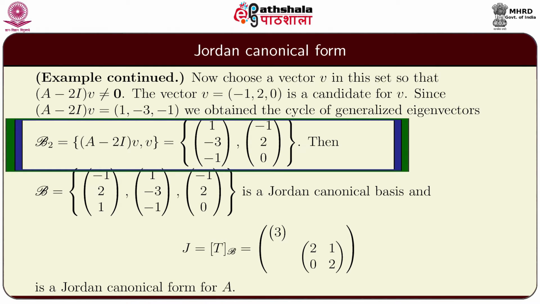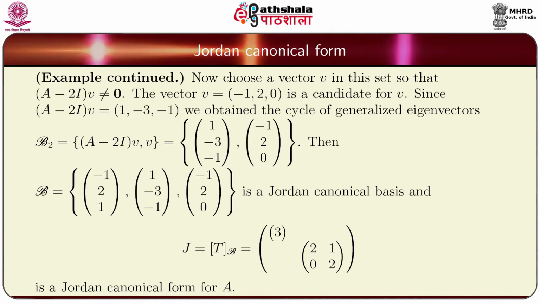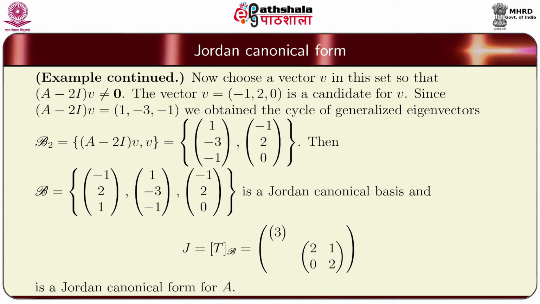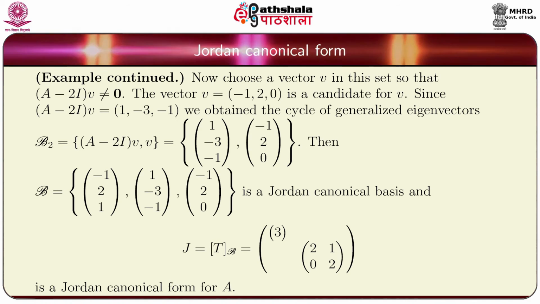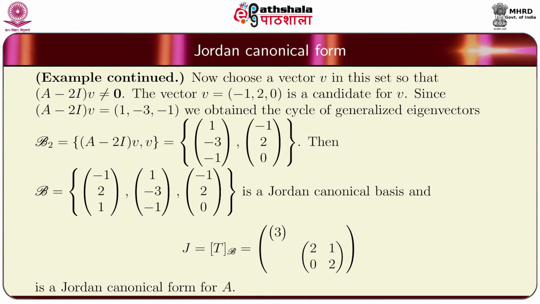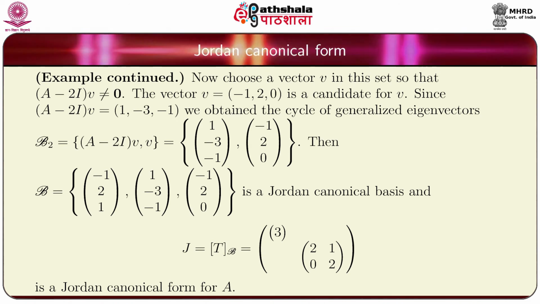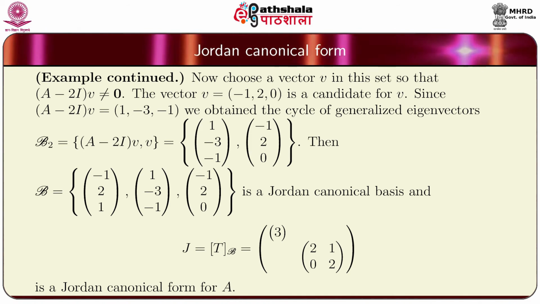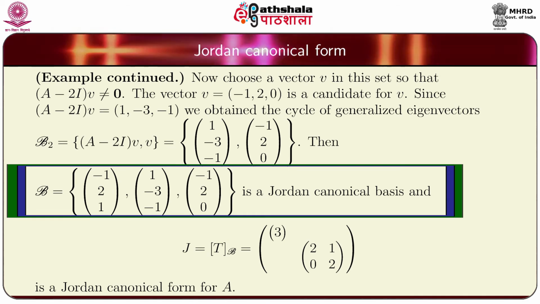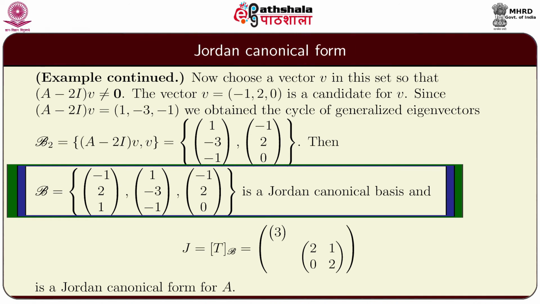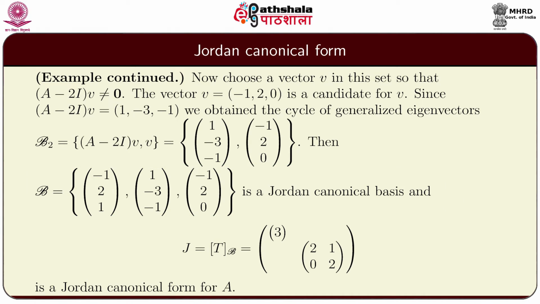Therefore, we have a cycle of generalized eigenvectors given by (A minus 2I) of V, V. That is the set of these two vectors 1, minus 3, minus 1 and minus 1, 2, 0. Then B, which is the set of these three vectors minus 1, 2, 1, 1, minus 3, minus 1 and minus 1, 2, 0, is a Jordan canonical basis, and the Jordan canonical form for the operator is J,